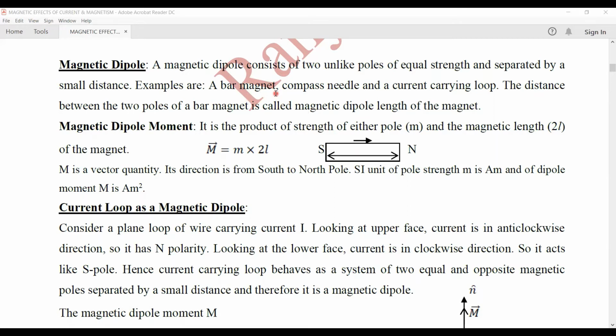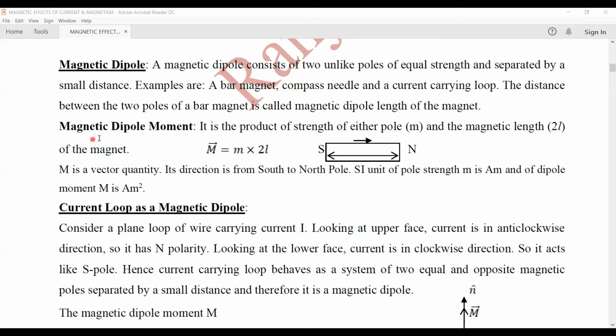A bar magnet can be considered as a magnetic dipole because both the poles are of equal strength and these two poles are separated by a small distance. A magnetic compass needle can also be considered as a magnetic dipole. A current carrying loop also acts like a magnetic dipole. The distance between the two poles of a bar magnet, we call the dipole length of the magnet.